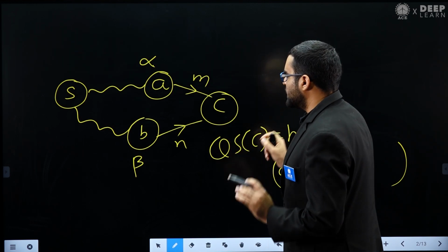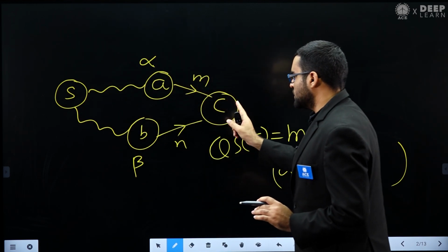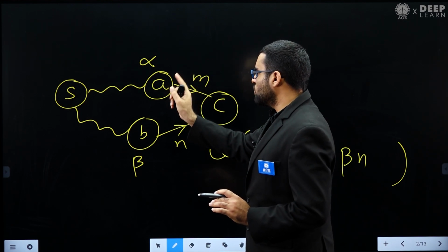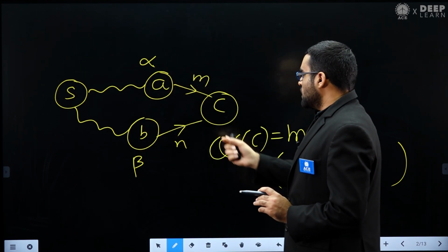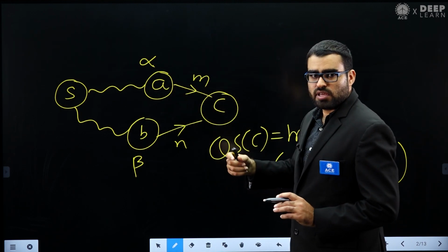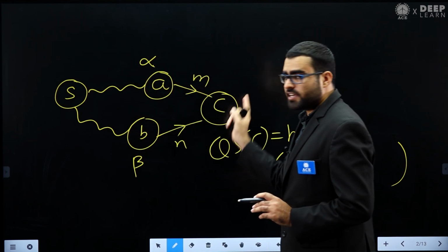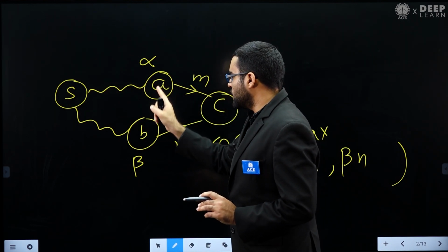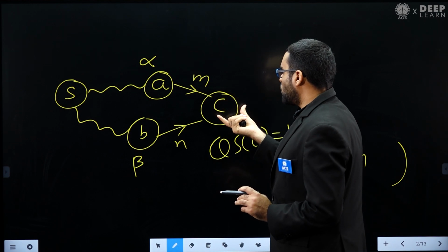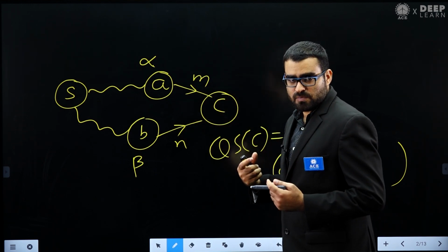It means that if you want to go from S to C, either you have to go through A or you have to go through B. Remember this is a directed acyclic graph.